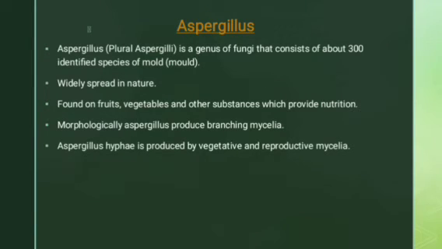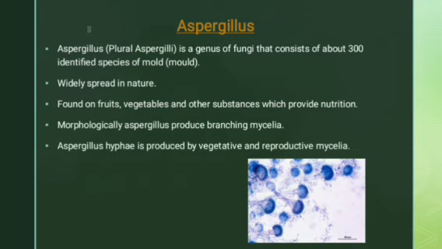Aspergillus hyphae are produced by vegetative and reproductive mycelia. Vegetative means it produces one kind of part which is called hyphae. I'll show you in the picture here. So these are the hyphae. You can see this branching structure. This is the microscopic picture of Aspergillus, students.